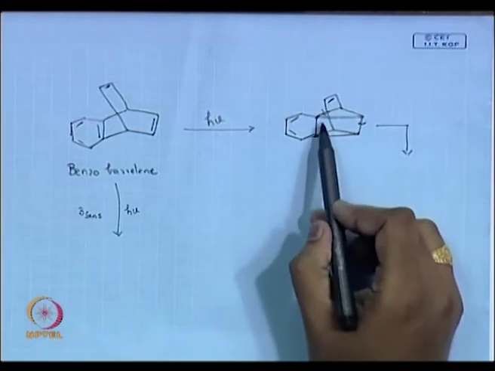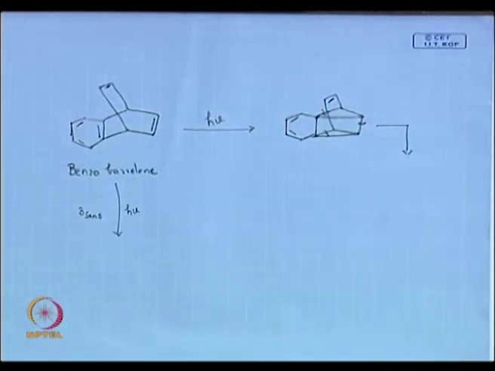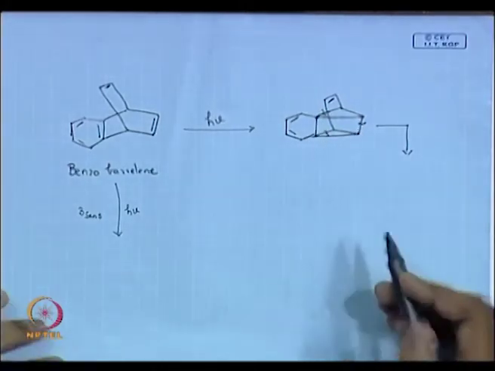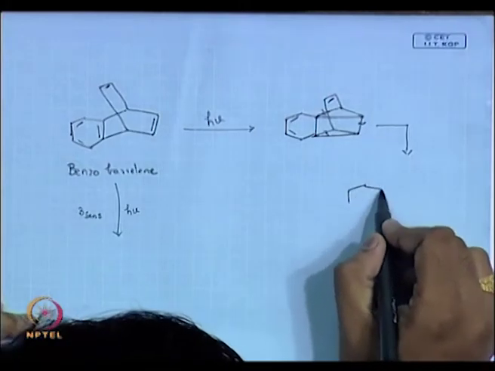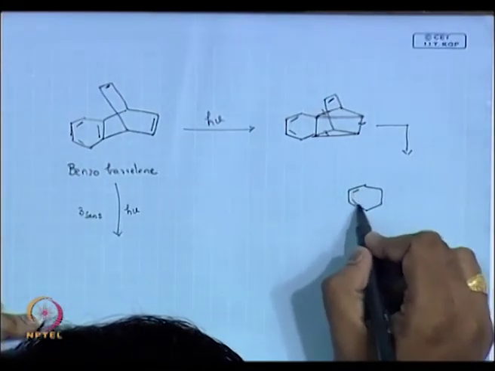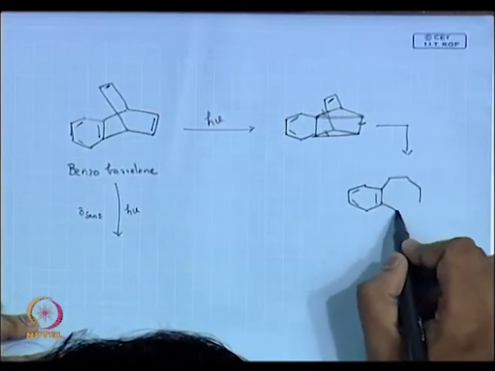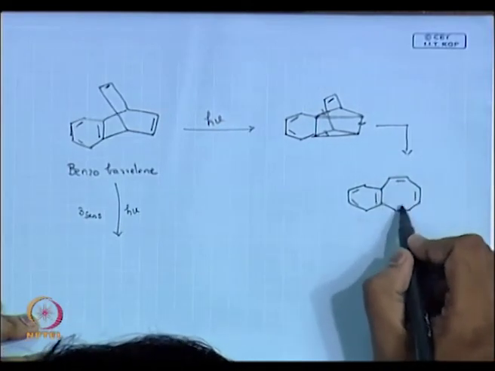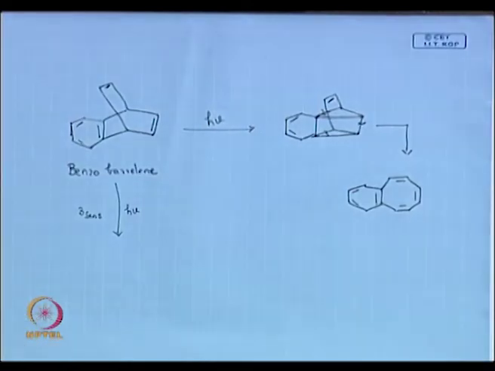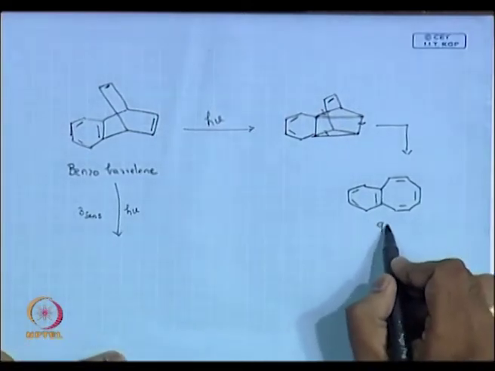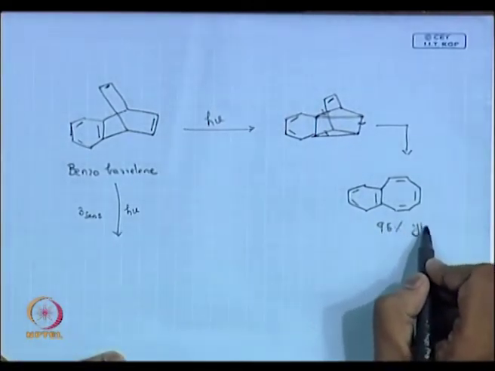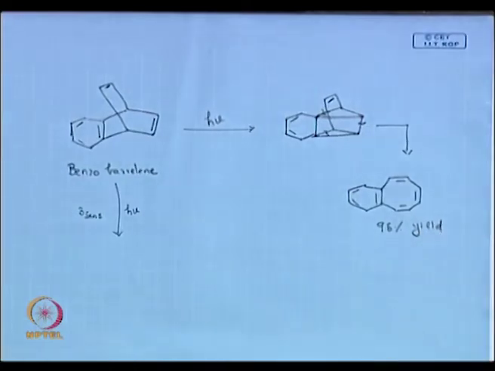I am getting 3 bonds here. The yield is almost 95%. It is a single product, that's all.